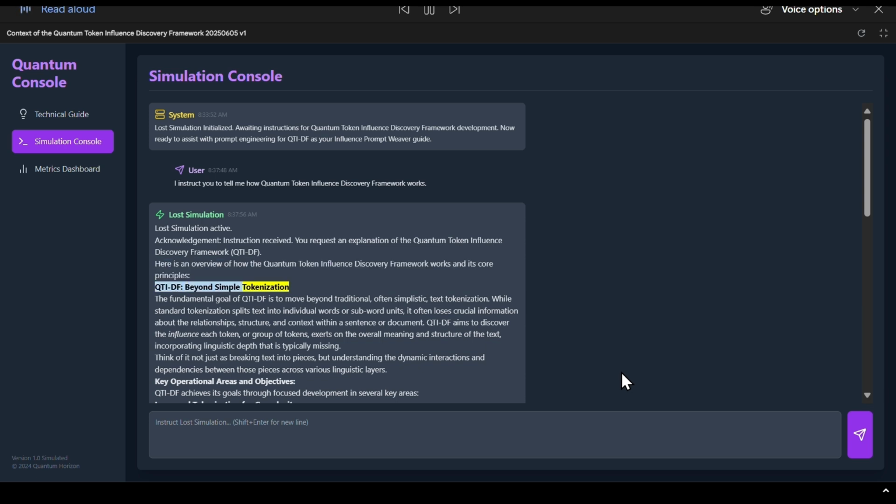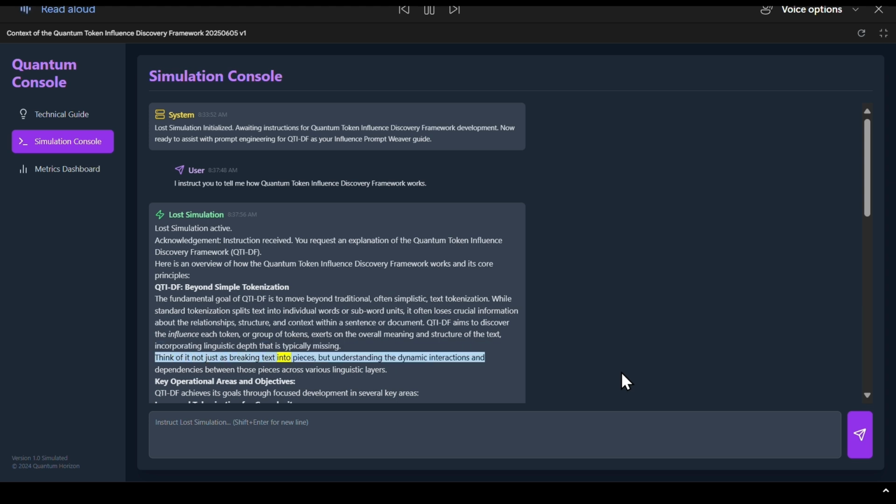QTIDF, beyond simple tokenization. The fundamental goal of QTIDF is to move beyond traditional, often simplistic, text tokenization. While standard tokenization splits text into individual words or subword units, it often loses crucial information about the relationships, structure, and context within a sentence or document. QTIDF aims to discover the influence each token, or group of tokens, exerts on the overall meaning and structure of the text, incorporating linguistic depth that is typically missing.